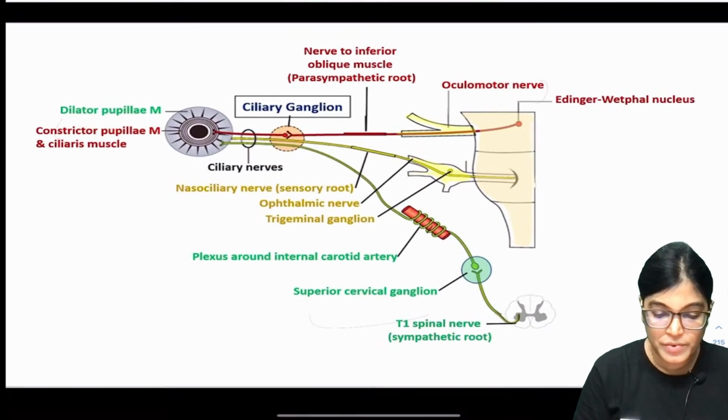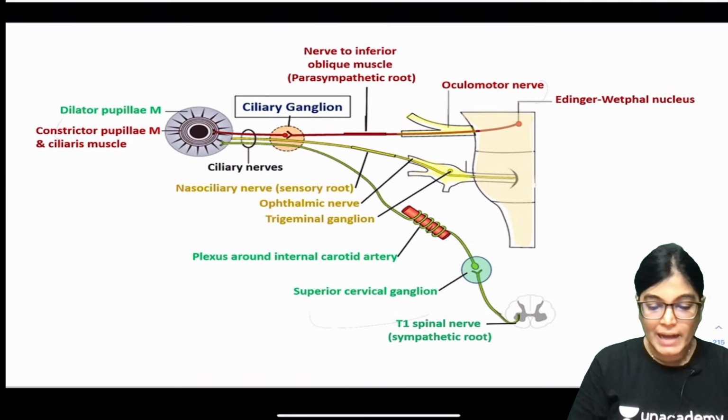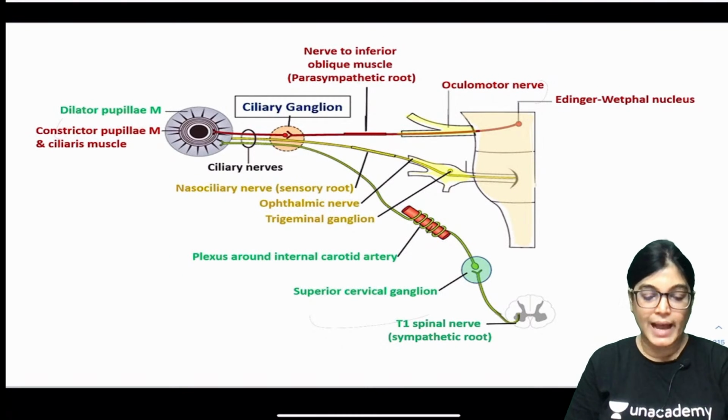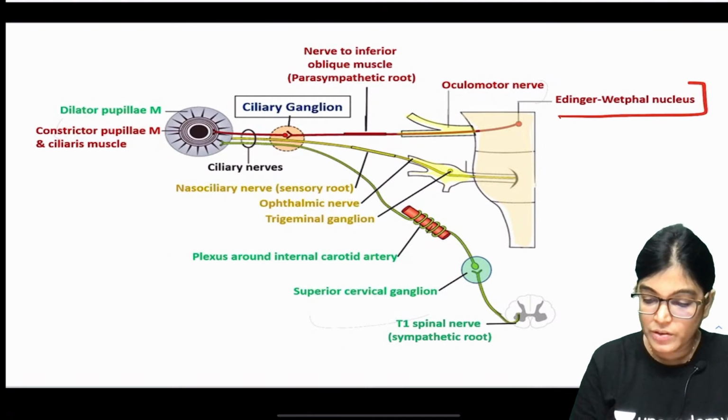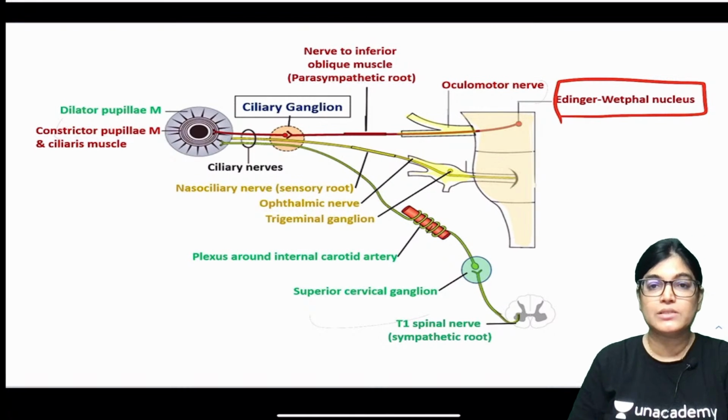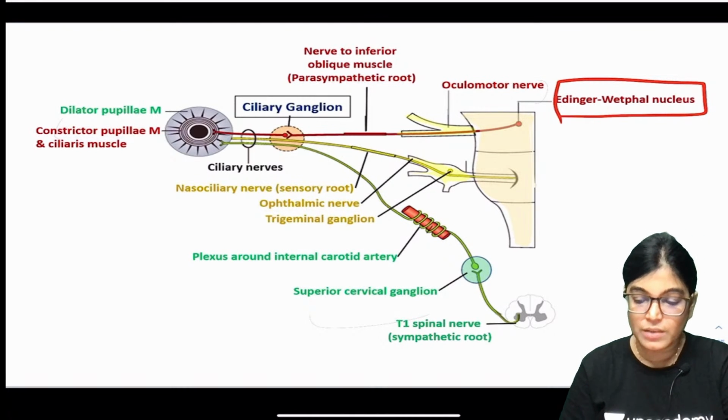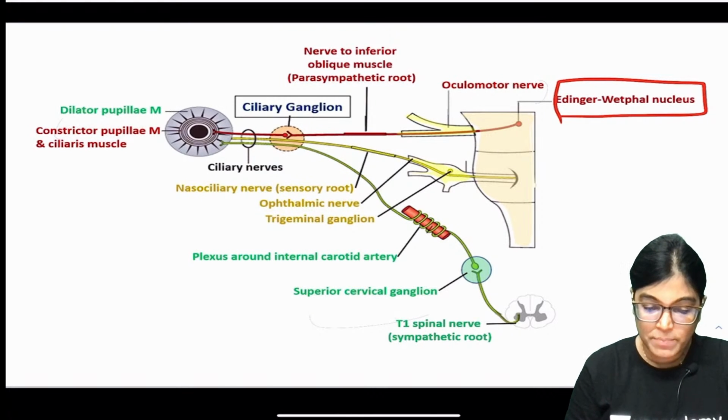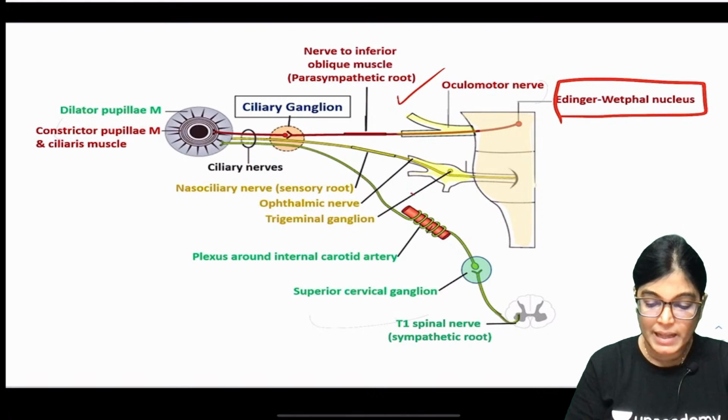We can also see the pathway of the innervation, as we can see three pathways. Edinger-Westphal nucleus is also located very close to oculomotor nerve nucleus in the midbrain, and three pathways have been shown: parasympathetic, sympathetic and sensory.